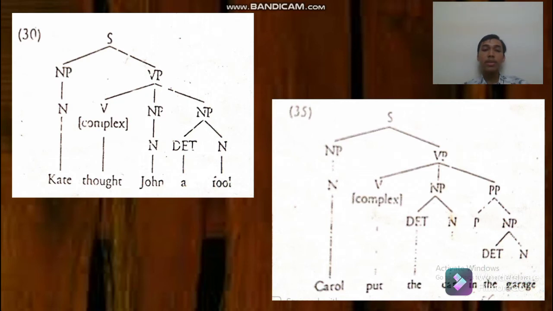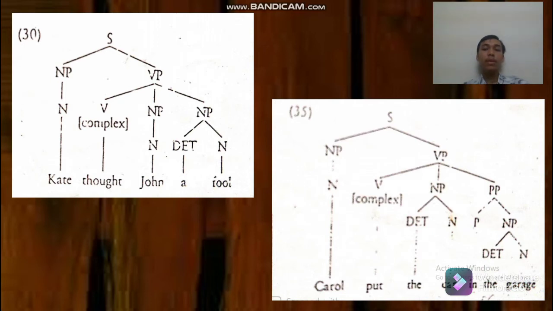The second sentence is divided into noun phrase and verb phrase. Carol as noun of noun phrase, and the verb phrase is divided into three. Put as complex transitive verb, and then noun phrase that is divided into determinant the, and noun car.